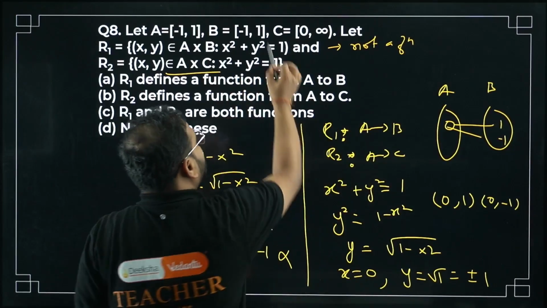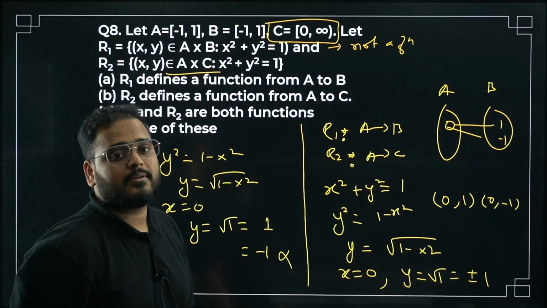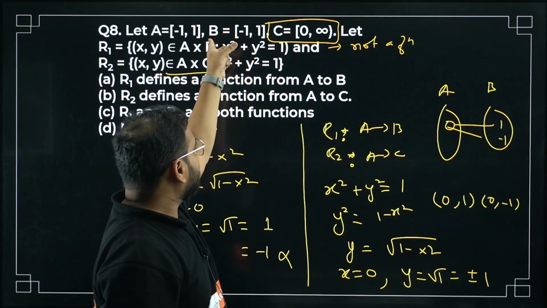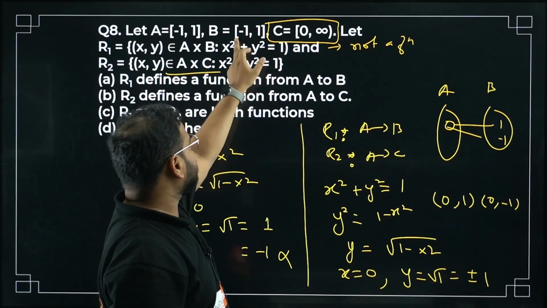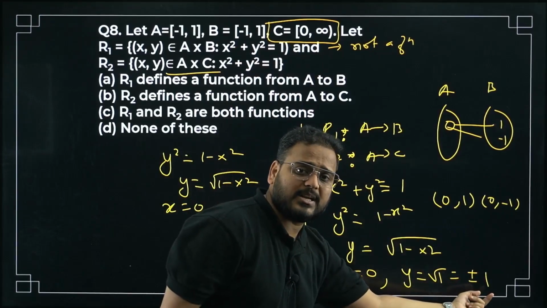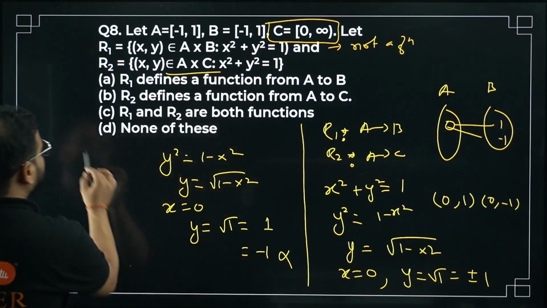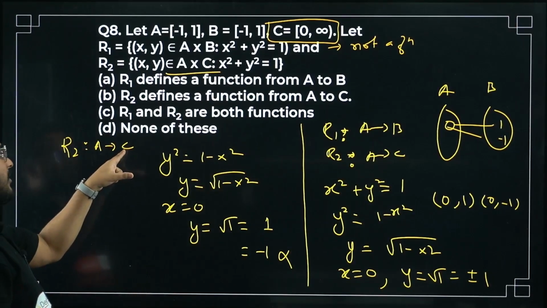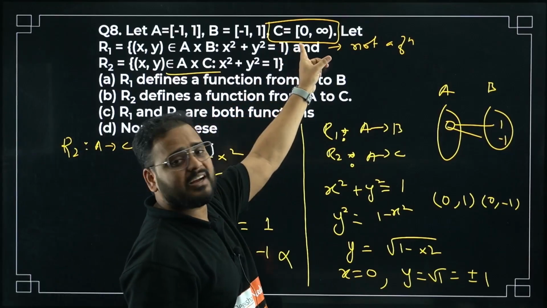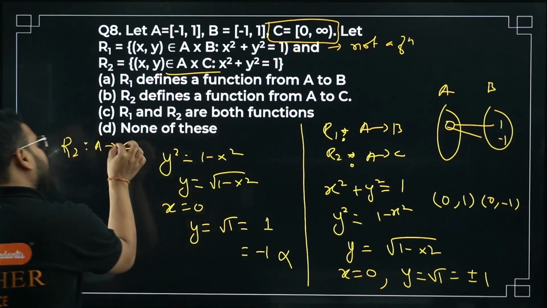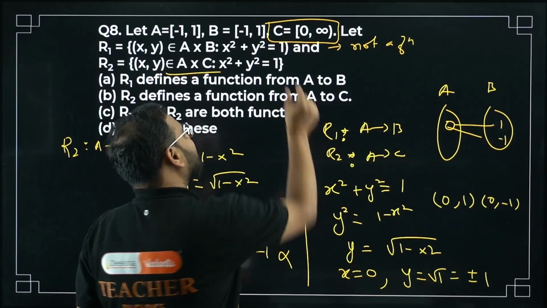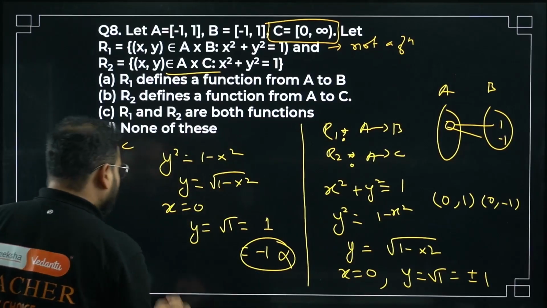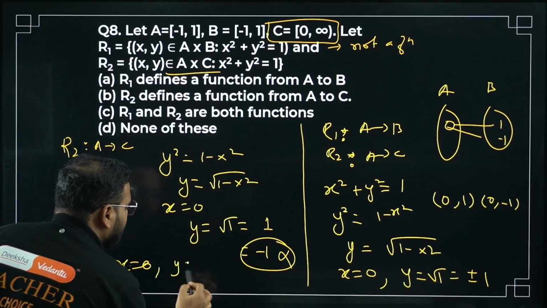Check the range C. 0 to infinity is there. I can't take a negative value in that. Why? Because the y value is coming from B, it becomes plus minus 1 both, so I can write both plus minus 1. But when I'm taking this relation R2, which is defined from A to C, y is coming from the set C. Set C doesn't have a negative value. It's a positive value. It means I can't take minus 1. So for x equal to 0, I have only one answer, y equal to 1.